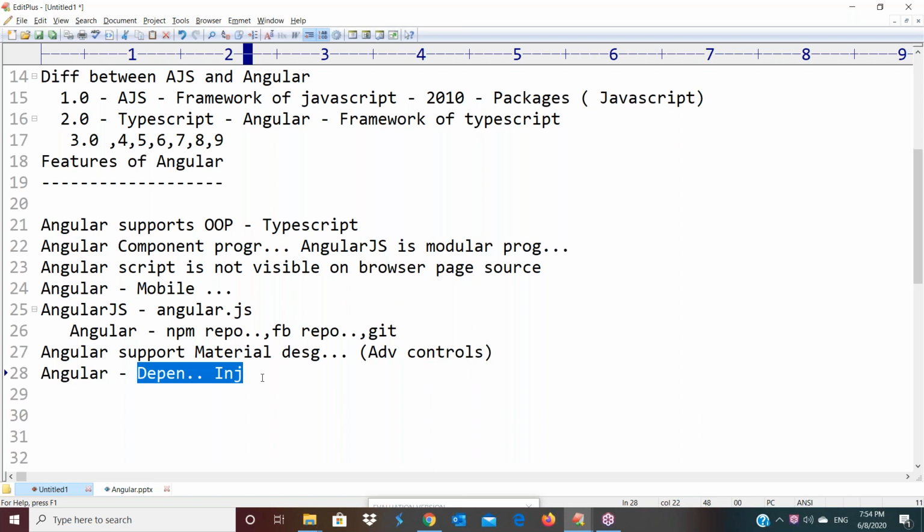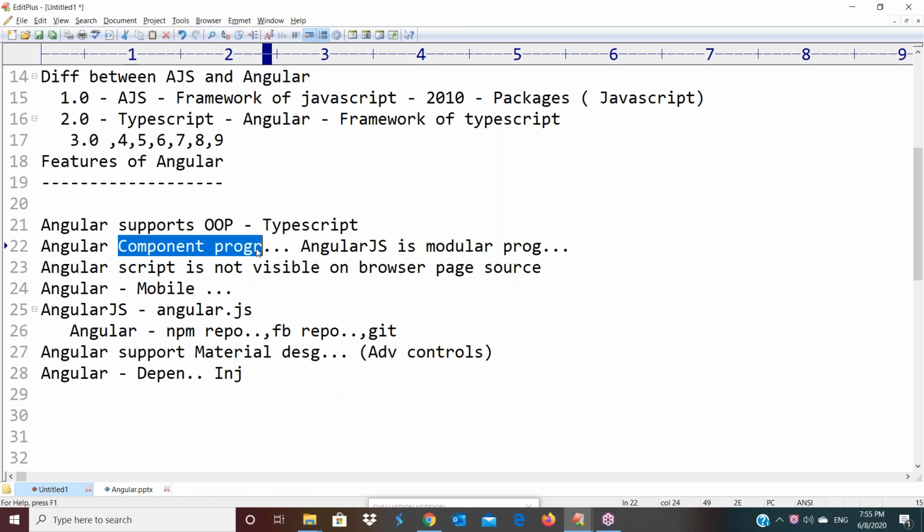But in AngularJS, dependency injection is a very complex procedure. So you can directly say AngularJS is not that supportive of dependency injection. But when you come to Angular, the dependency injection concept is there. For reusability, we can inject a component into another component. That is the main advantage of Angular. So if you observe this one, AngularJS is not supporting object-oriented programming concepts, and Angular supports those concepts. AngularJS is component programming or modular programming. Tell me now.